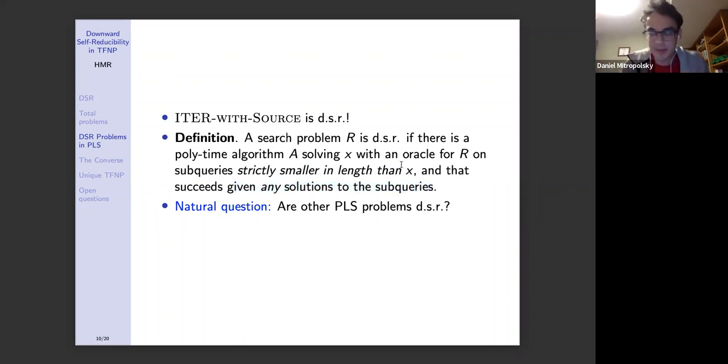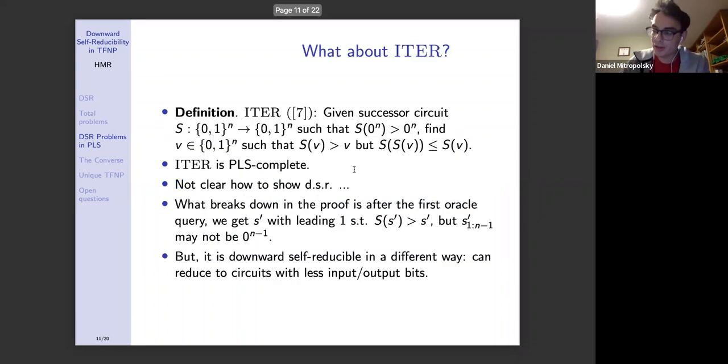And so the natural question we asked when we realized this is, are other problems in PLS DSR? And the answer is sort of. So here's the original iter problem. In this problem, it's exactly the same, except we're not given the source as an input to the problem. Instead, we're given the successor circuit such that when you apply S to the 0 string, it outputs something greater than the 0 string. So in other words, the 0 string is a source. And it's the same problem otherwise. You have to find a V such that at V, S increases, but it doesn't increase at S of V. And now this problem is also PLS complete.